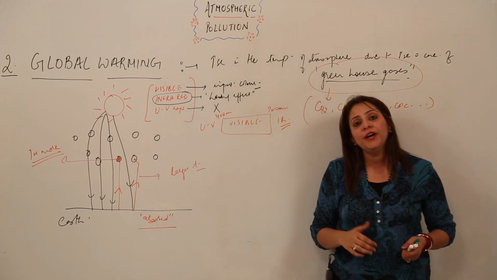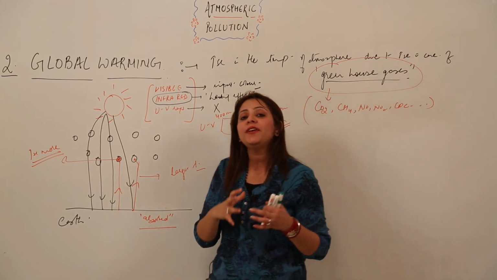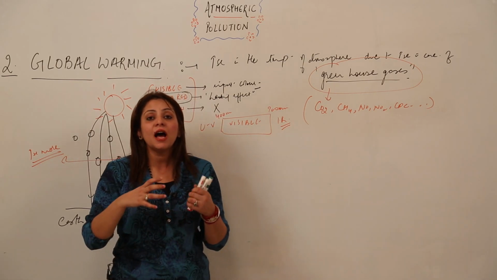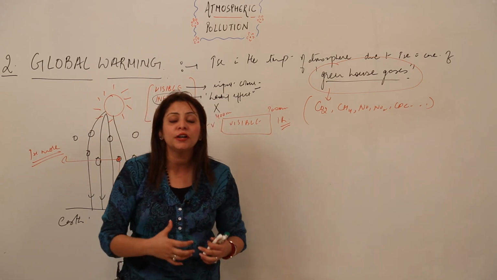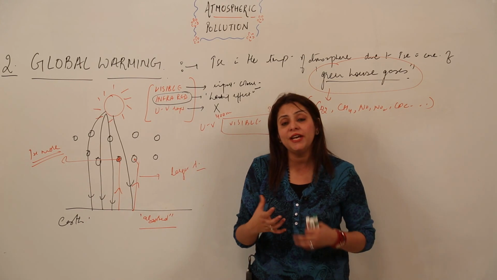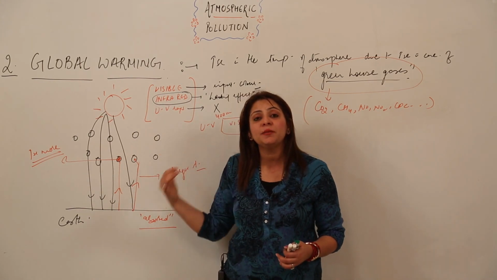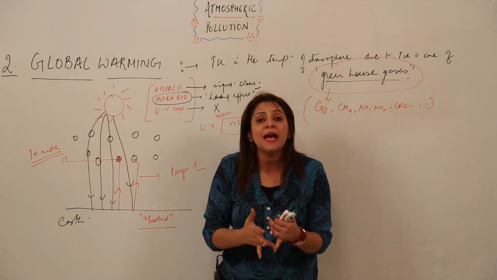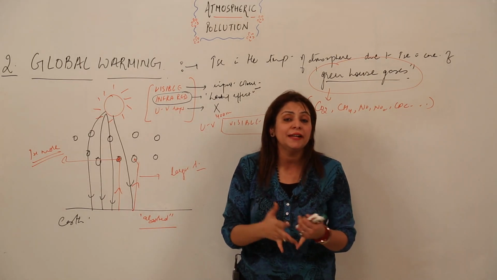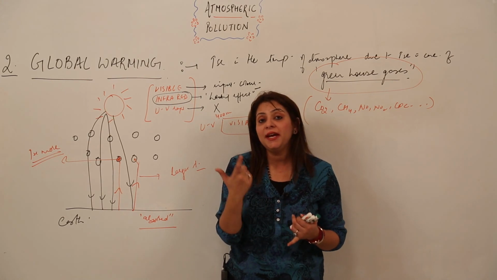Now coming to the adverse effects, how it is affecting the atmosphere, or what undesirable change it is producing. As they increase the temperature, they lead to the melting of ice caps, and that can lead to floods and erosion, right? So this is the main adverse effect.